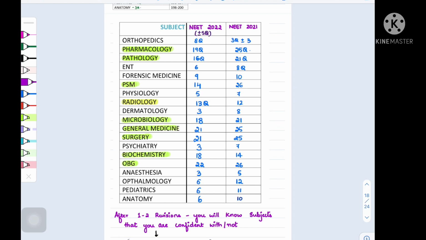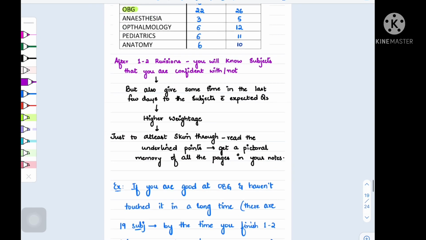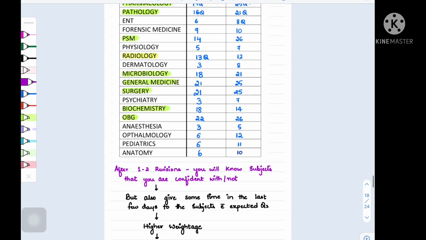Next, a lot of people keep asking if it is fine to leave a subject because it has less weightage. Don't leave any subject untouched. The point is, the subjects which have lesser weightage are generally the short and sweet subjects that need a lesser amount of your time and effort. So in a competitive exam, it's not just about you. If most of the people are scoring easily on an easy topic, your rank is going to get affected. So better to at least cover those subjects through either rapid revision videos or notes and previous year topics of such subjects if there is lack of time.